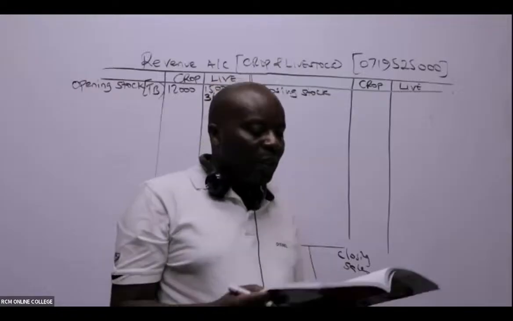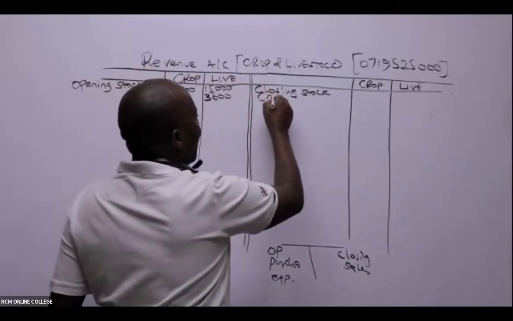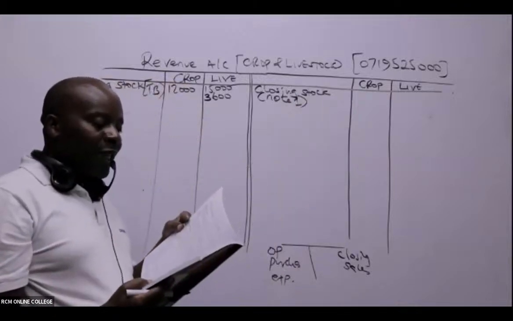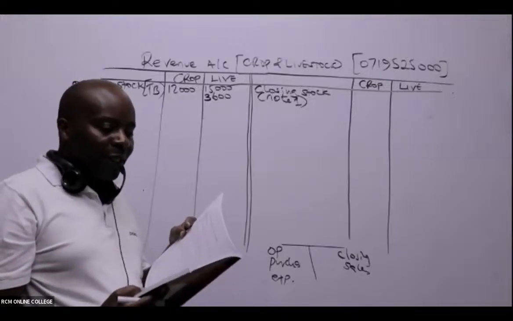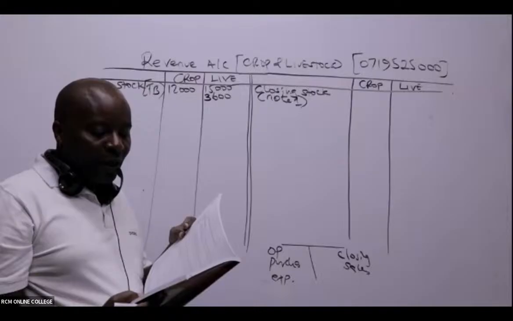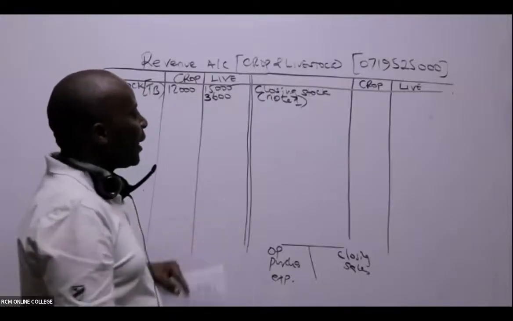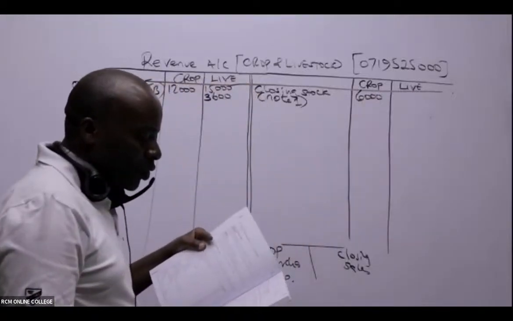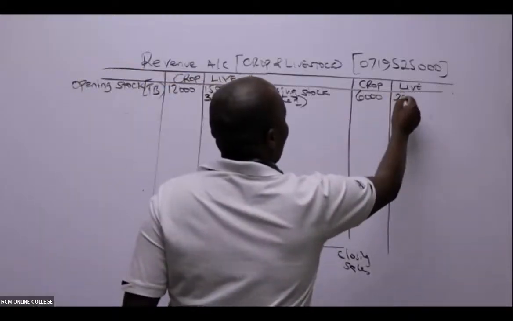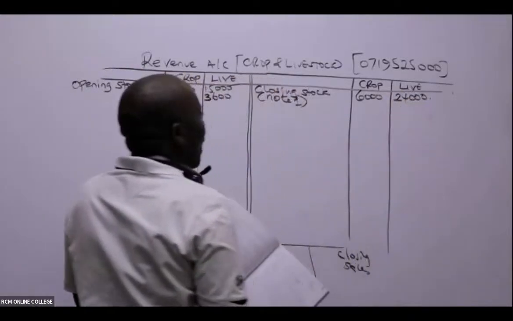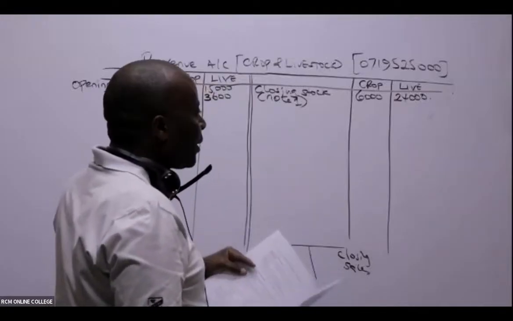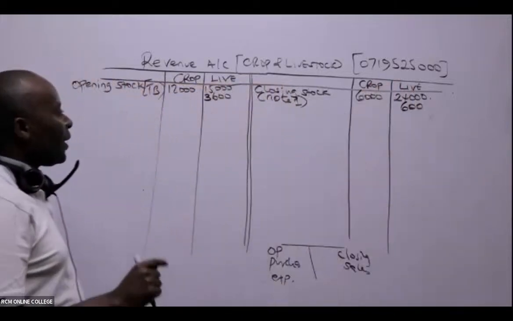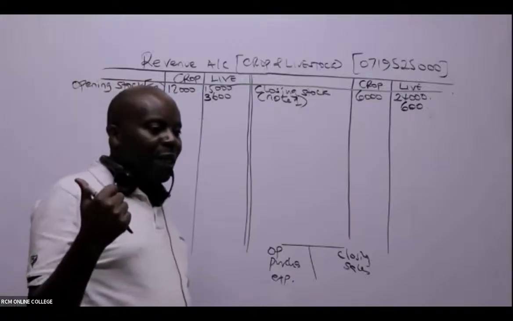So if you look at note 1, what have they told us in note 1? Inventories as at 31st March 2012, that is at the end of the year, were valued as follows for crops. And then for livestock, I can see 24,000. And for livestock still, we have livestock feeds of 600. Can you kindly confirm that all of us have been able to put in the stocks?